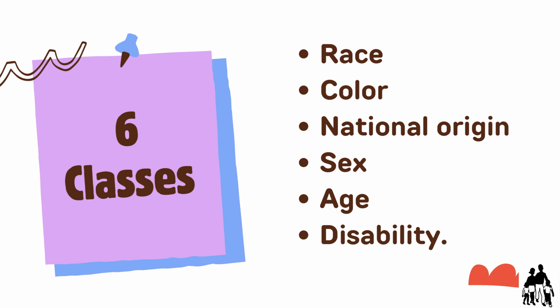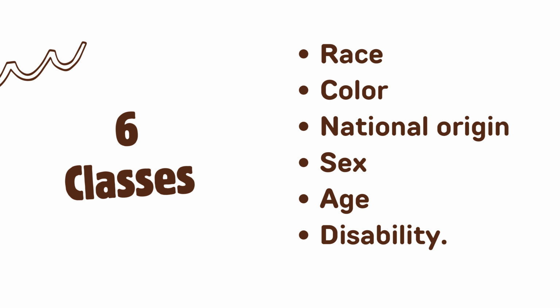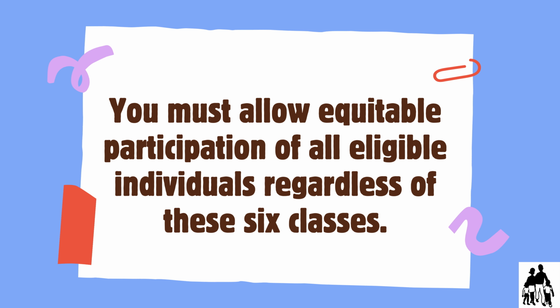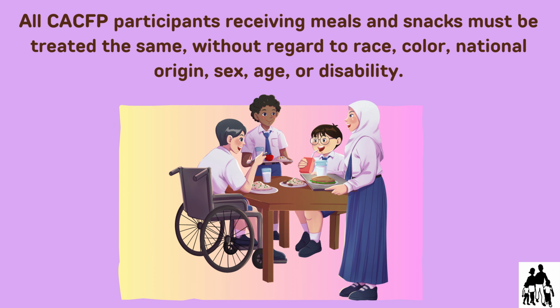There are 6 protected classes in the Child and Adult Care Food Program, CACFP: race, color, national origin, sex, age, and disability. You must allow equitable participation of all eligible individuals regardless of these 6 classes. All CACFP participants receiving meals and snacks must be treated the same, without regard to race, color, national origin, sex,